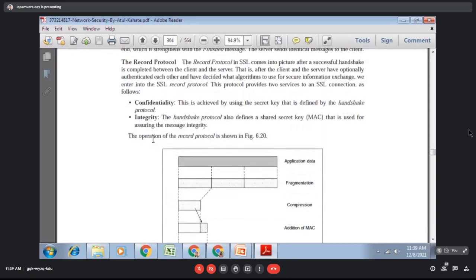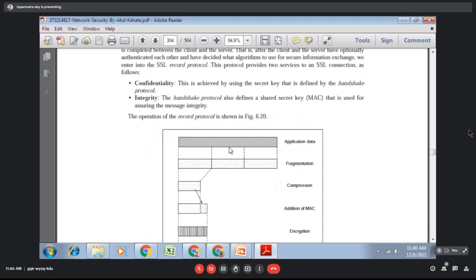So the handshaking protocol is just for checking the version number. Along with that, the algorithm type and everything will be done. Then they will share their certificates and get the public key from the certificate. After everything is done, you go directly to the record protocol. So what is actually the record protocol? The record protocol is mainly used for confidentiality and integrity. Confidentiality is achieved by encryption, and integrity is achieved with the help of the MAC, the message authentication code, a message digest.